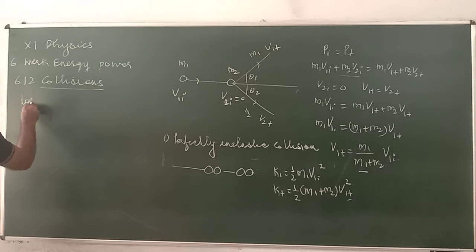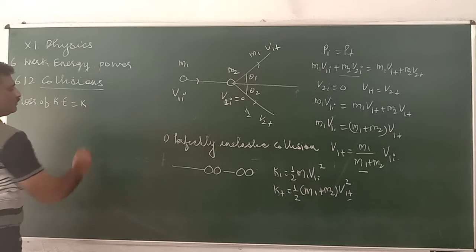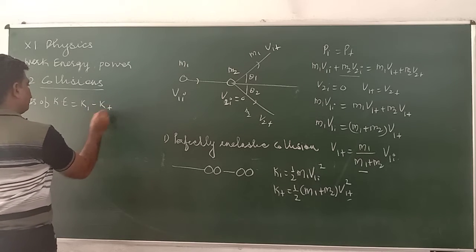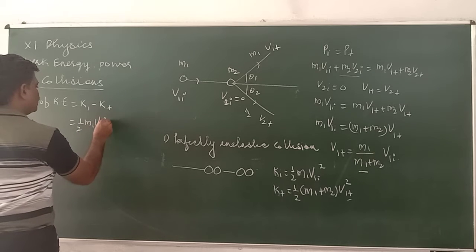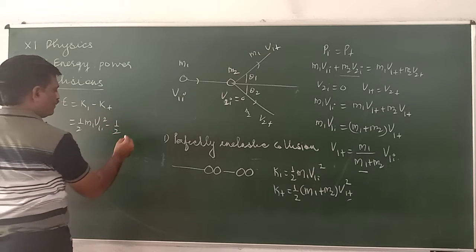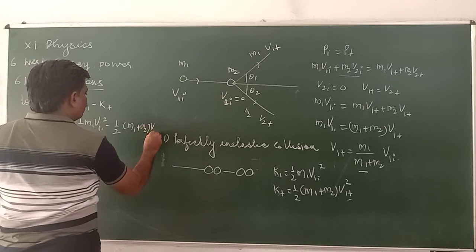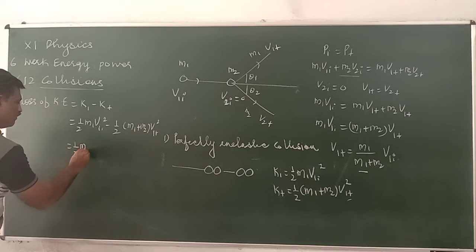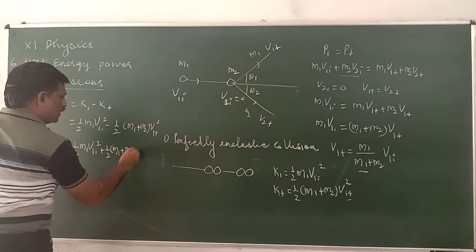Loss of kinetic energy is equal to K initial minus K final, half M1 v1i square minus half (M1 plus M2) v1f square.